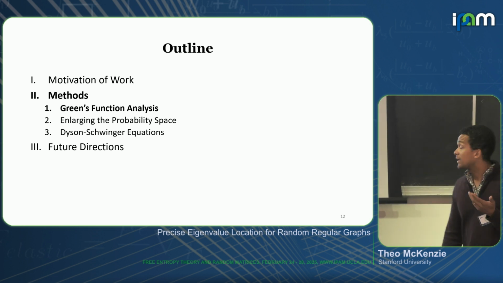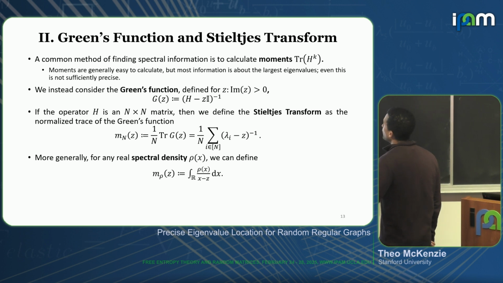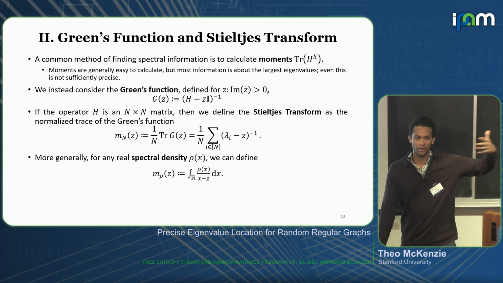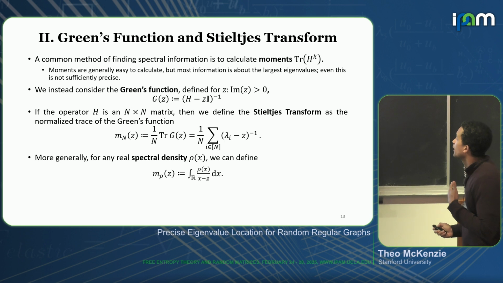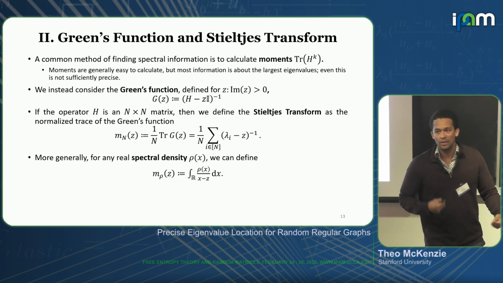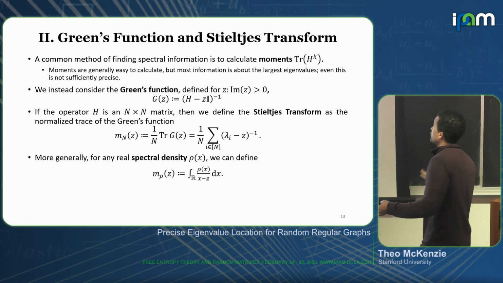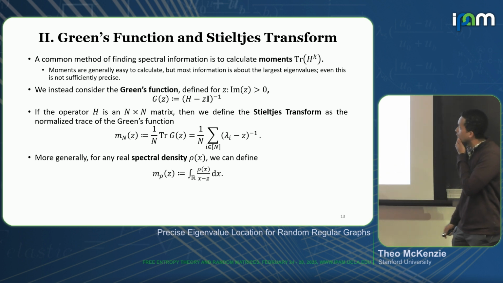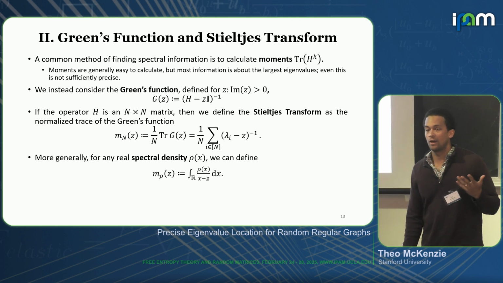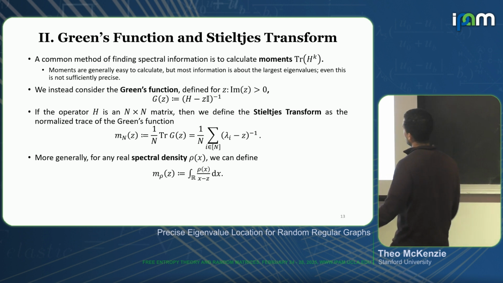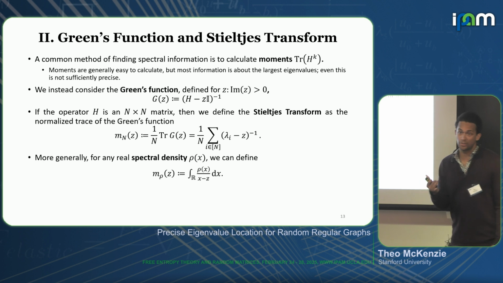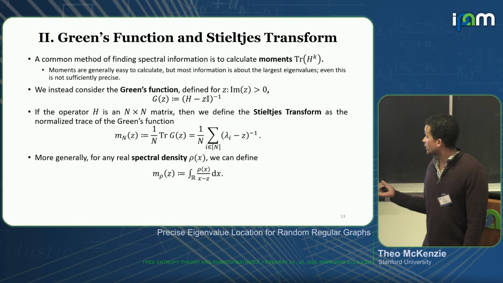All right. So let's get to the Green's function. So a common way of finding spectral information is to calculate moments, right? So I take the trace of high powers. The thing is that moments can be easy to calculate, but oftentimes what you get is information about the largest eigenvalues. And oftentimes that's actually not sufficiently precise in terms of what we're looking for. So what we do instead is that we look at the Green's function. So we take a complex number z with positive imaginary part, and then we take our operator minus z times the identity and invert it. So the point is that this inverse exists, right?